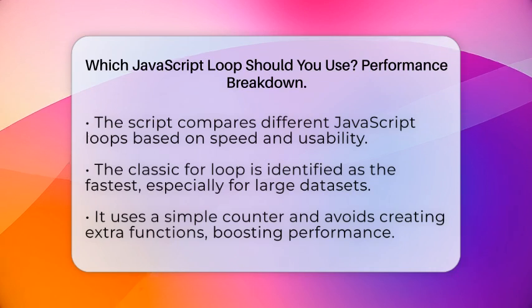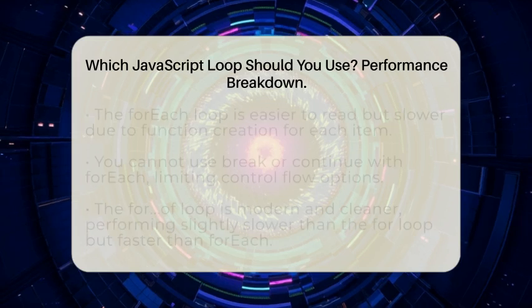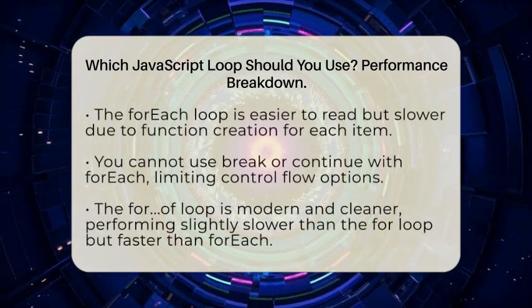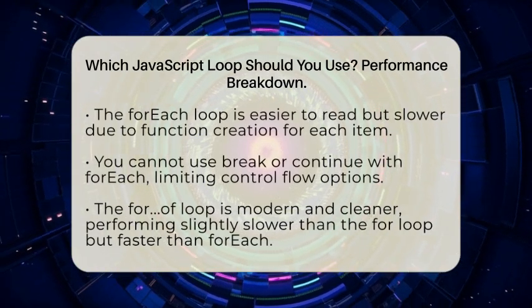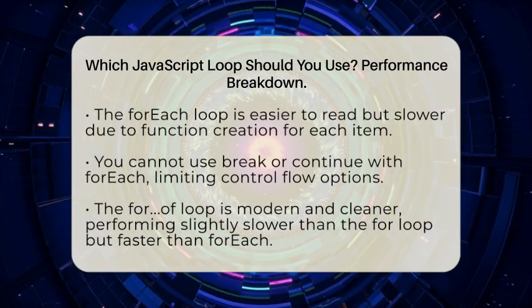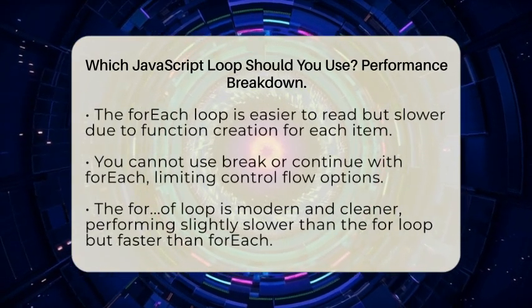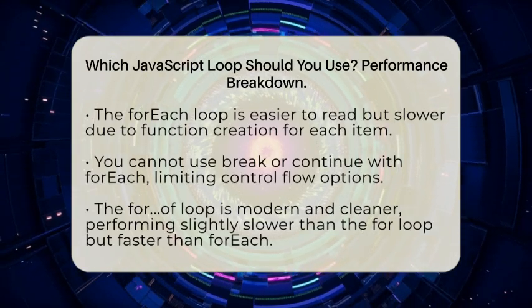Next, there's the forEach loop. You write it like this: array.forEach(item => ...). It is easier to read and write but can be a little slower. This is because it creates a new function for each item, which adds overhead. Plus, you can't use break or continue to stop or skip parts of the loop early. Use this when code clarity matters more than speed.